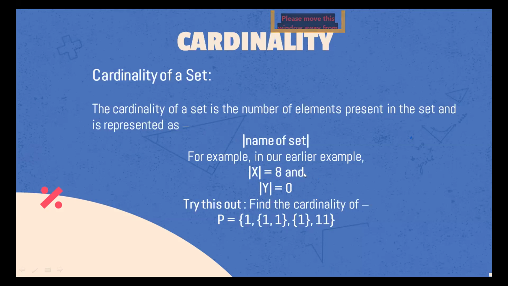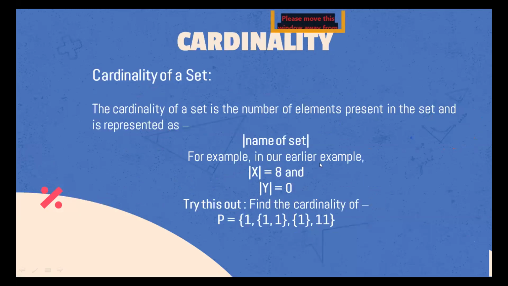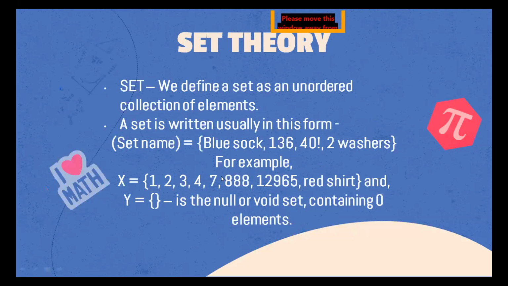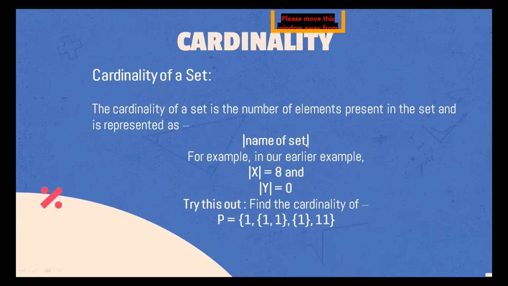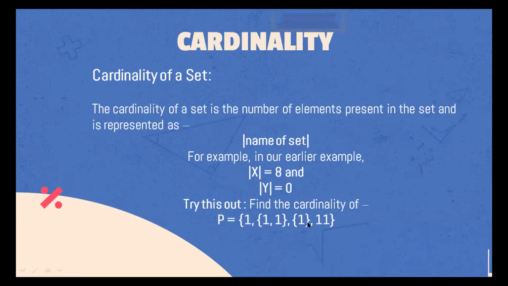We go to the earlier example once again, and you have the set X. It's a big set with 1, 2, 3, 4, 7, 888, 12,965, and a red shirt as well. The number of elements in X is going to be 8, because we just counted 1, 2, 3, 4, 5, 6, 7 and 8. There are 8 elements in the set, so we can say that the cardinality of the set is 8, and we represent that as bar X bar is equal to 8. Also the cardinality of the null set is 0, like we discussed earlier.